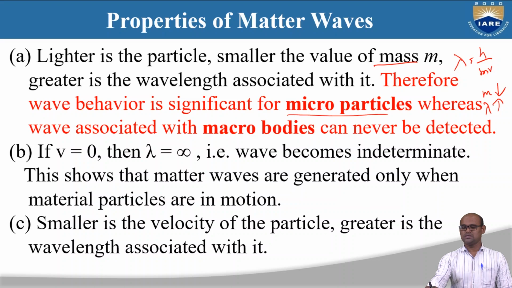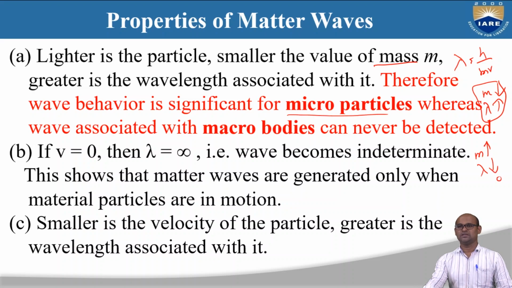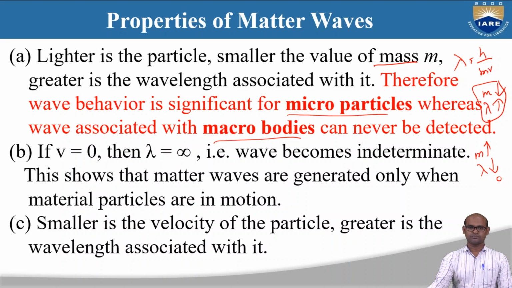But if mass is large, for macro bodies with a mass of some grams or kilograms, the wavelength is very small, it goes to 0, and you cannot detect the de Broglie waves associated with macro bodies. So matter waves are associated with microparticles having very small mass, so that we can detect this wavelength.